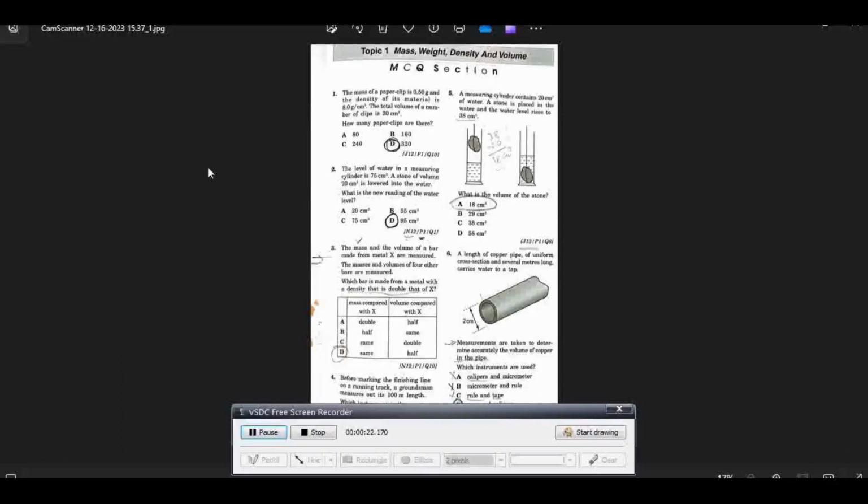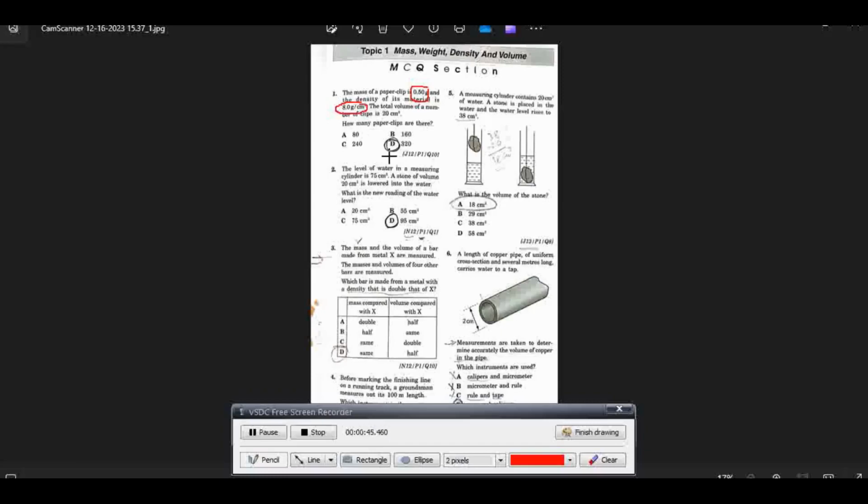Question number 1 of this topic: the mass of a paper clip is 0.5 gram, and the density of its material is 8.0 gram per centimeter cube.